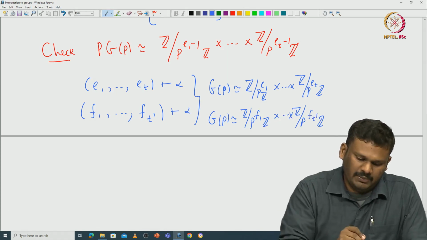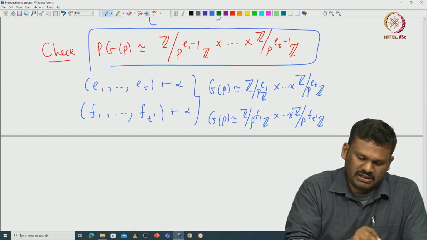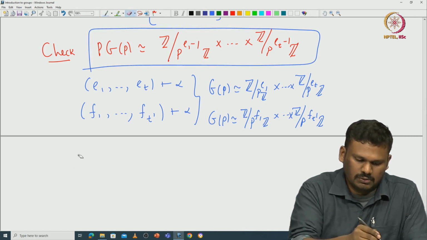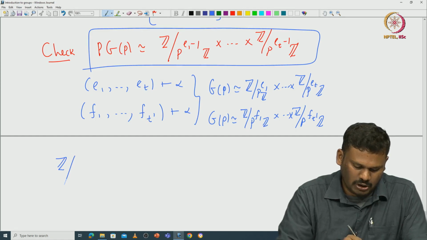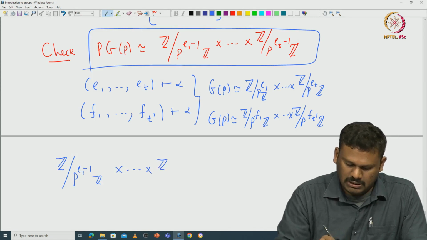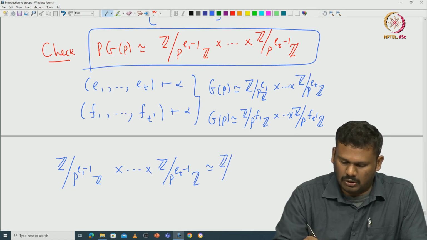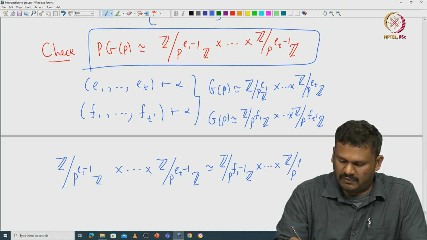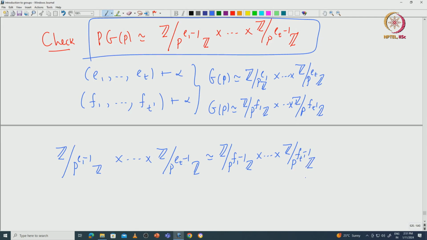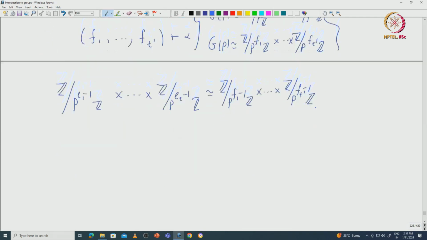So, from this observation you can see that pG_p must be isomorphic to both. Okay. So, in particular Z modulo p^(e1-1) Z cross etc. cross Z modulo p^(et-1) Z must be isomorphic to Z modulo p^(f1-1) Z cross etc. cross Z modulo p^(ft'-1) Z. So, these two things should be isomorphic, just by comparing these two and saying that pG_p is uniquely determined by G_p.